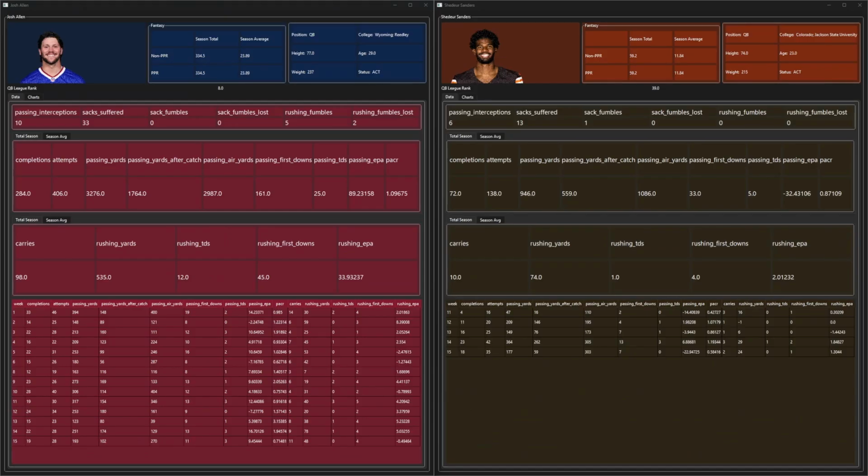Looking at your quarterbacks, you have Josh Allen and Shedeur Sanders, with Allen averaging 23.9 fantasy points per game, and Sanders at about 11.8. There's your player averages. And going through the turnovers, you have Josh Allen with 10 interceptions and 2 rushing fumbles this season, and then you have Sanders with 6 interceptions this season.